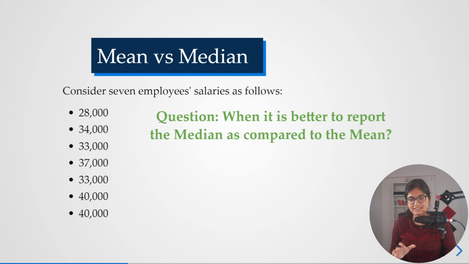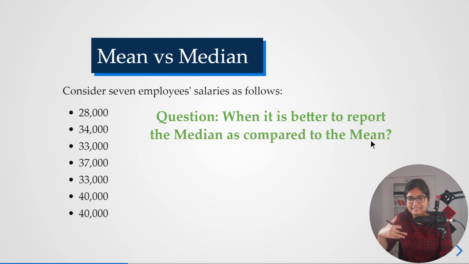Now in this video, the agenda is to discuss in what scenarios it would be better to report the mean and in what scenarios it would be better to report the median. Let's take this example. Here I have 7 salaries, ranging from 28,000 to 40,000. I will calculate the mean and median, then make a little change to the salaries and calculate them again.